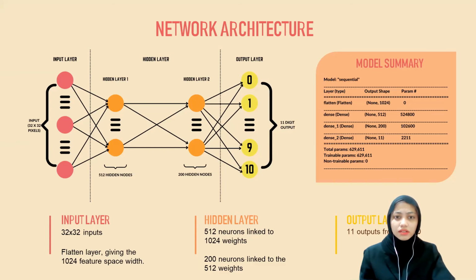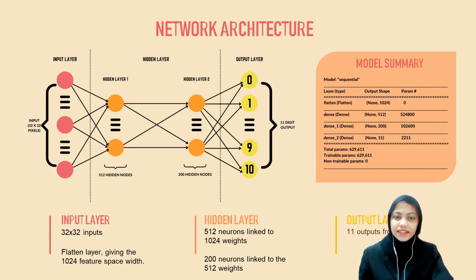Next, hidden layer. In the first hidden layer, there are 512 hidden nodes or hidden neurons linked to the 1024 weights from the input. The number of coefficients on this network is 524,800 weights computed including bias.